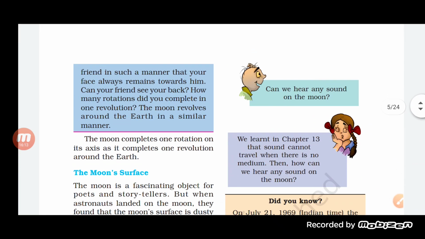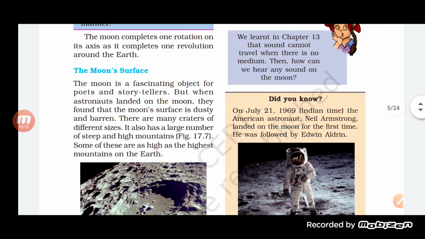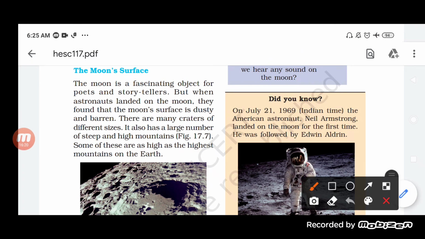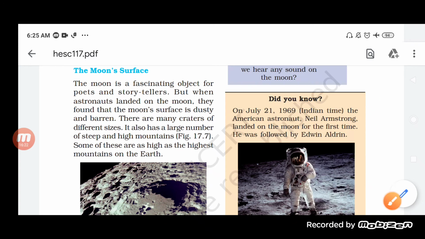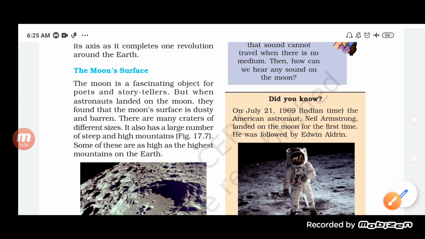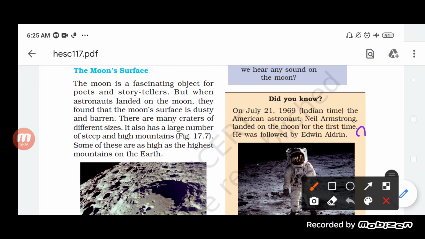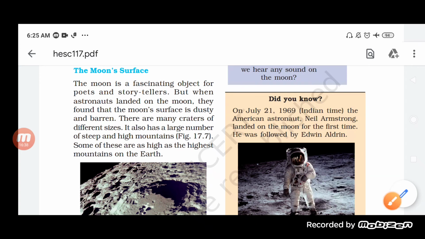Okay. Let me tell you one more feature of the moon. When you look at the diameter of the moon, students, it is 3474 kilometers, which is about a quarter of the earth's diameter.